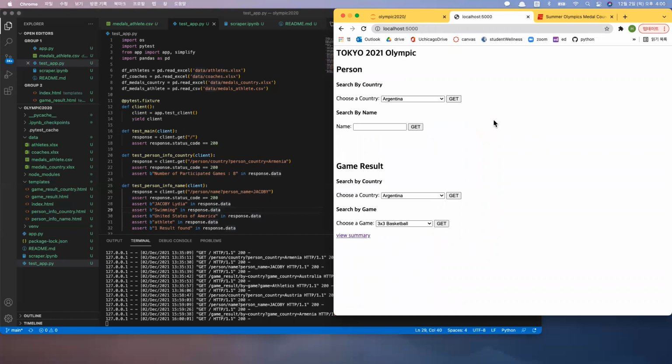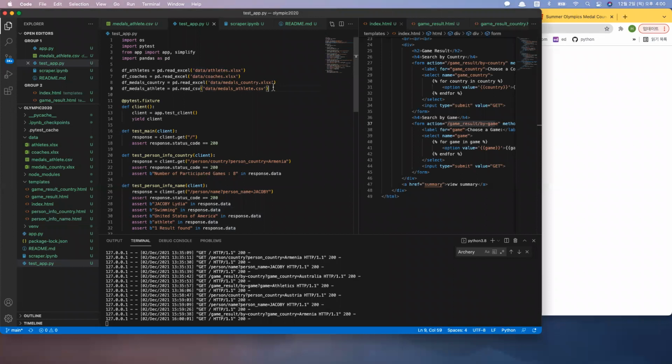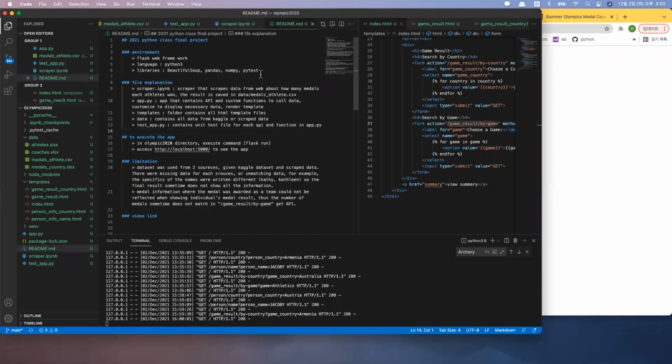So, and I'll explain the more technical part from now on. This application has mainly 4 parts. Okay, to give you a brief introduction, this app is using the Flask web framework using Python, obviously.